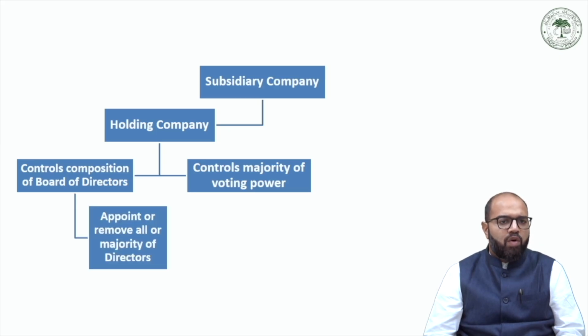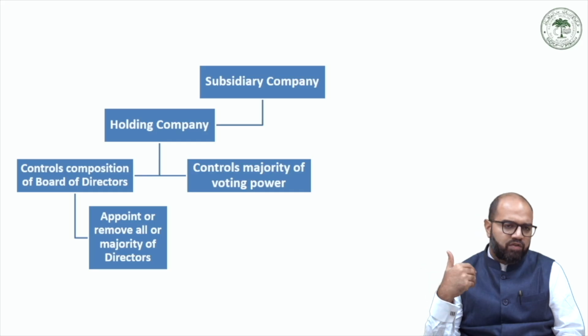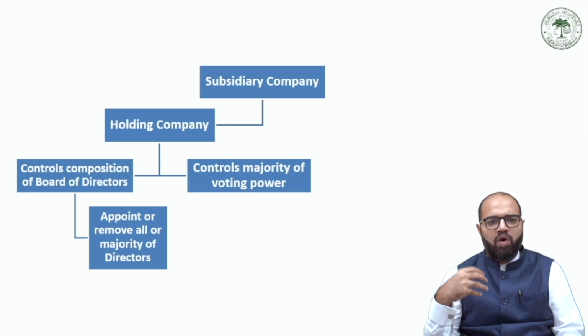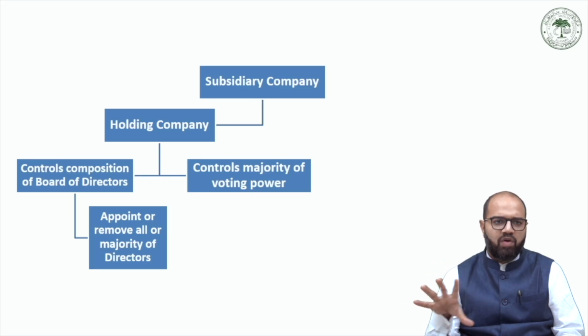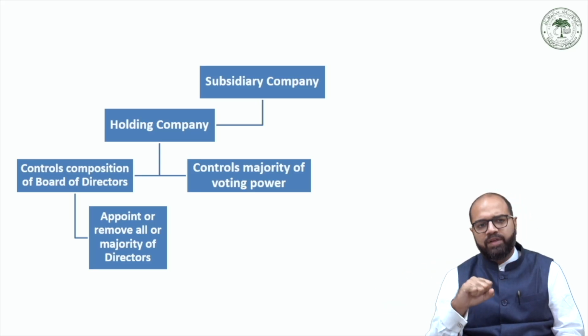Now, control over the composition of board of directors comes to a holding company with the power or a right to appoint or remove all or majority of the directors. So if the holding company can at will appoint the directors which it so chooses or desires, or once appointed it can remove all or majority of them, then we say that the holding company has got control over the board of directors or management of the subsidiary company.